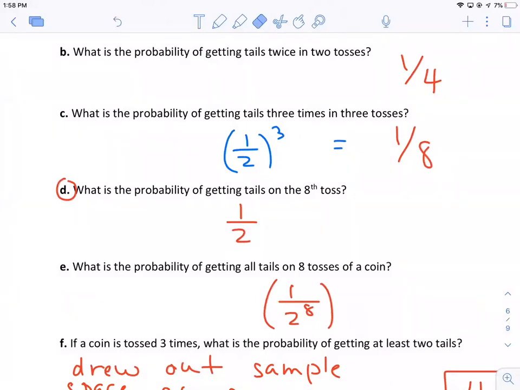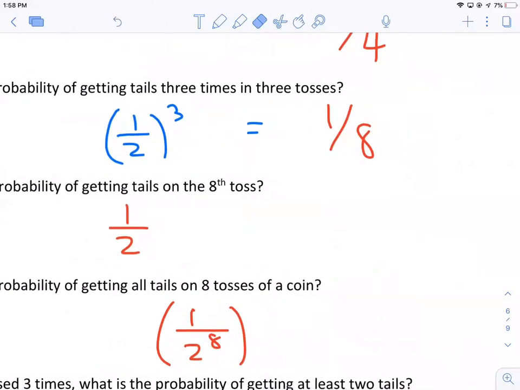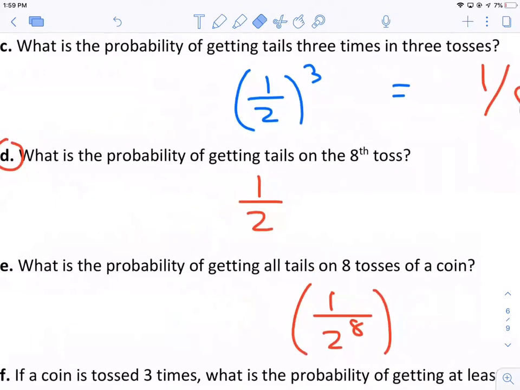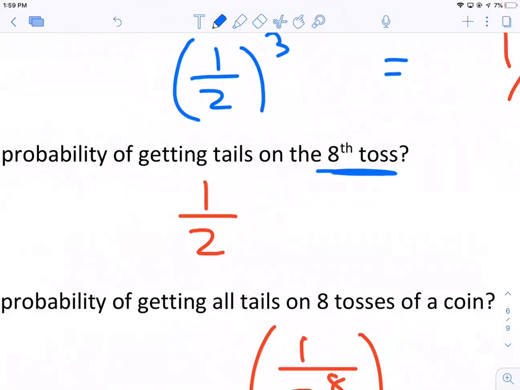So it doesn't matter what you got on tosses 1 through 7. If you got 7 tails in a row, on the 8th toss, that doesn't affect anything, right? I mean, there's been like 1 million quarters that have been tossed in the past. It does not affect what you're going to be getting when you toss a quarter right now, right? So the past does not influence probability, at least not in this example, right? So this 8th toss is completely independent of what happened the prior 7 tosses.